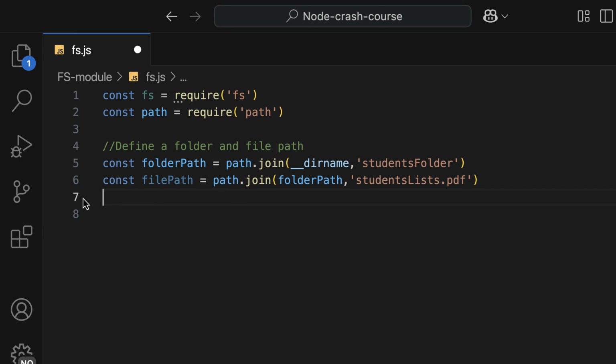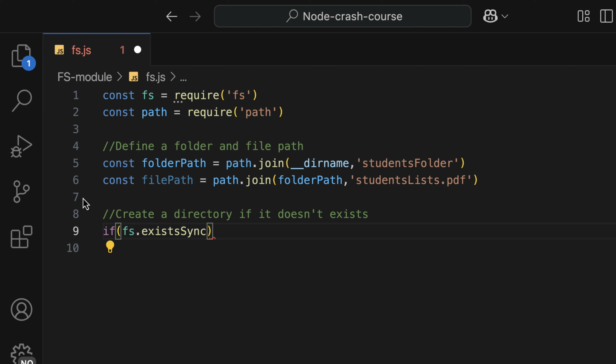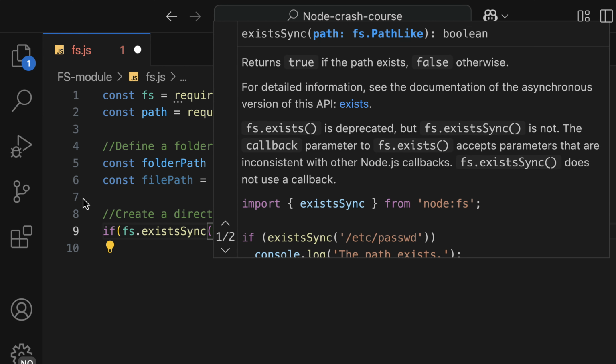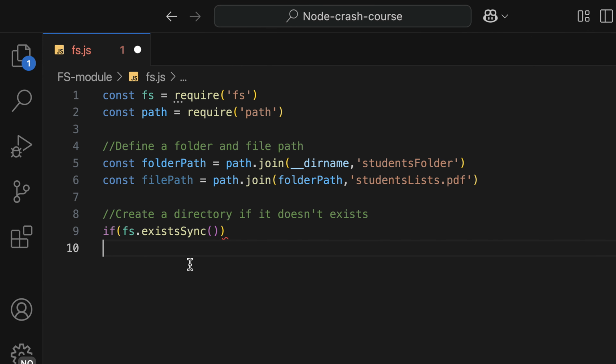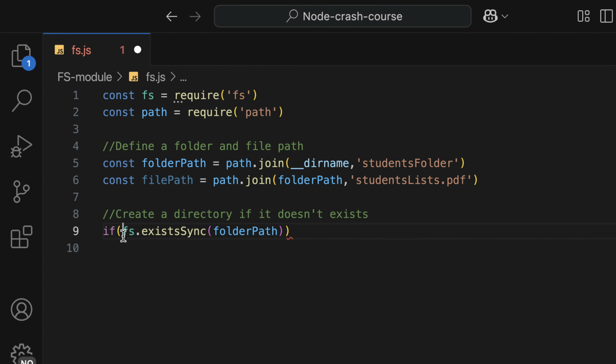So we are going to create a directory if it doesn't exist. And it goes like this. On the fs module, we have a method called existsSync. This one is used to check if a certain path exists. So in here, we're going to pass in the path. And this function checks if a certain folder exists. So in here, we're going to pass in the folder name as folderPath. So we're going to negate this one, which means in case we don't have this folder, then we are going to create the folder.